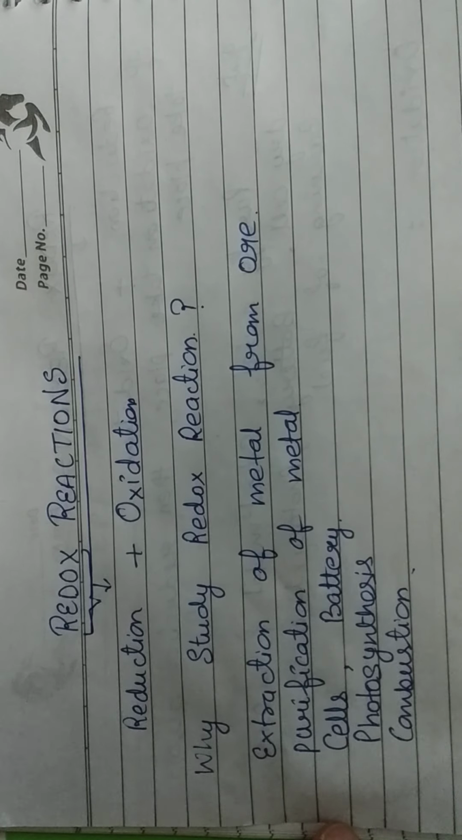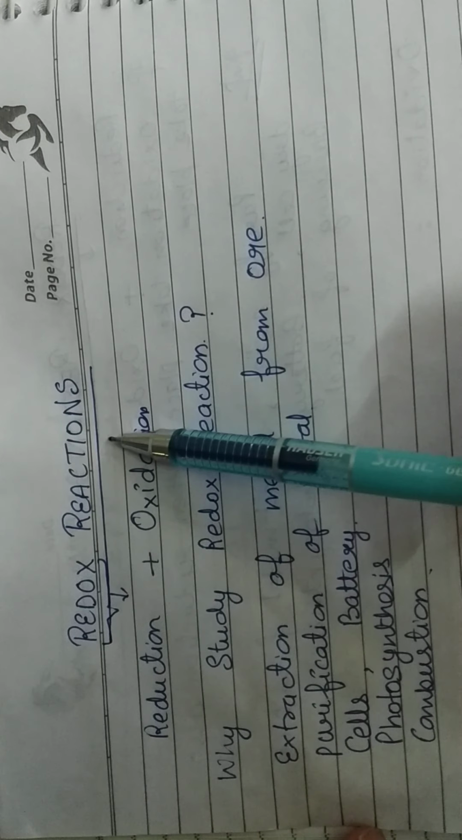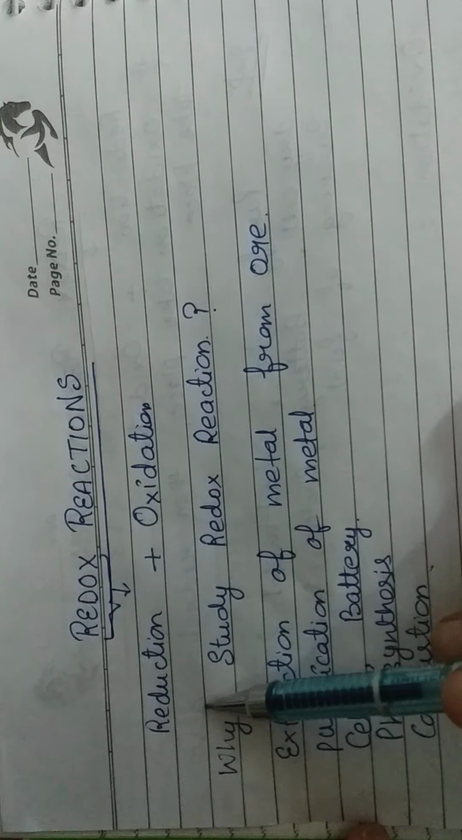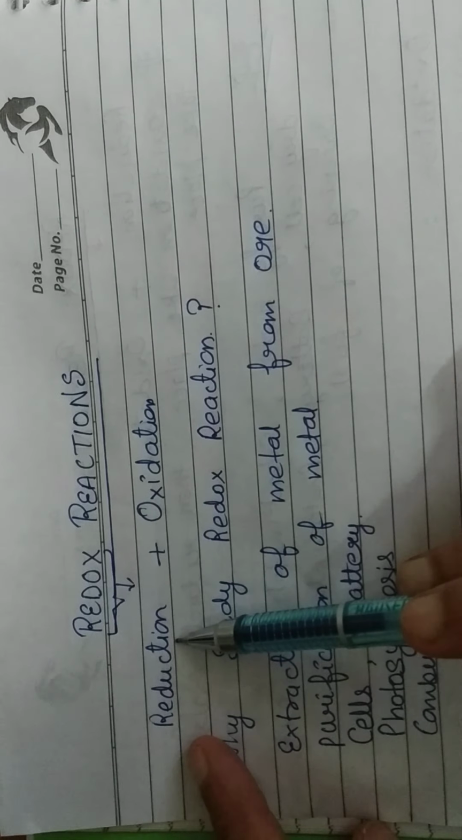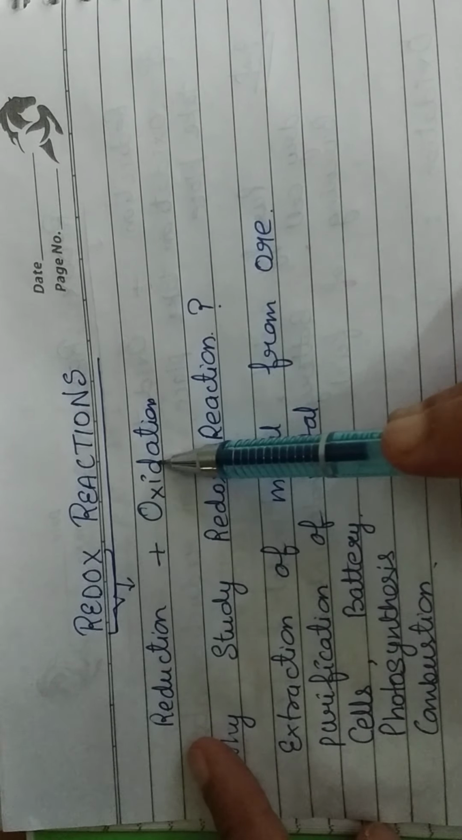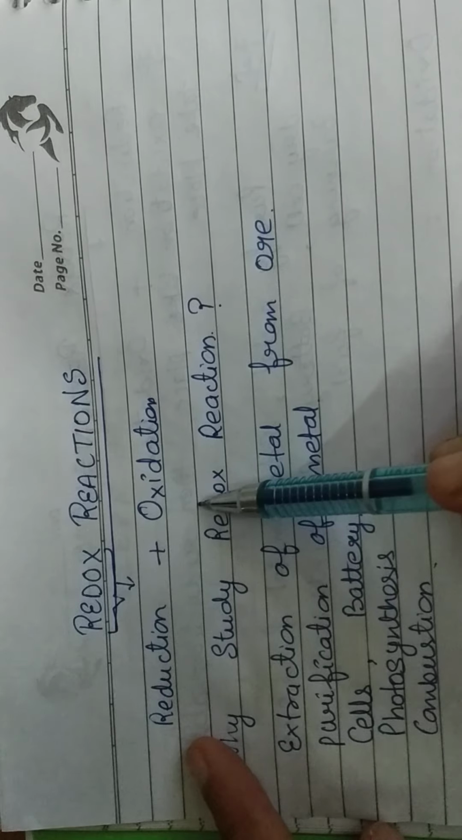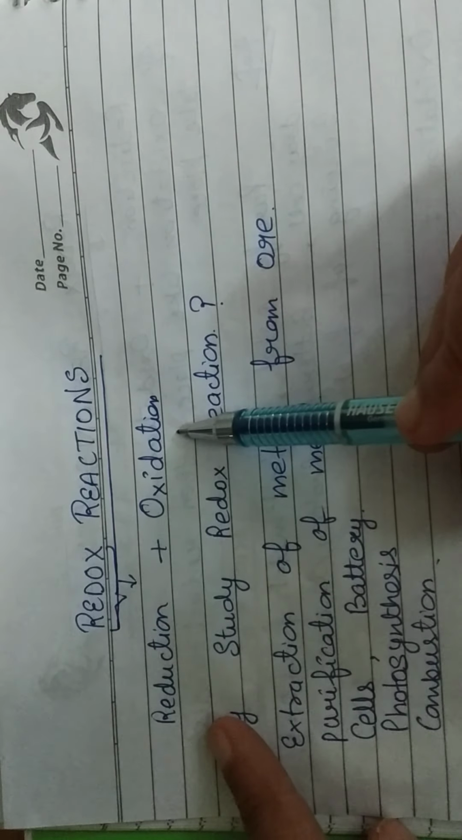Hello students, in this video I am going to start with the chapter redox reactions. Now redox is made up of two words, reduction and oxidation. If reduction takes place, then oxidation also has to take place. They will go hand in hand. If there is no reduction, then there is no oxidation.